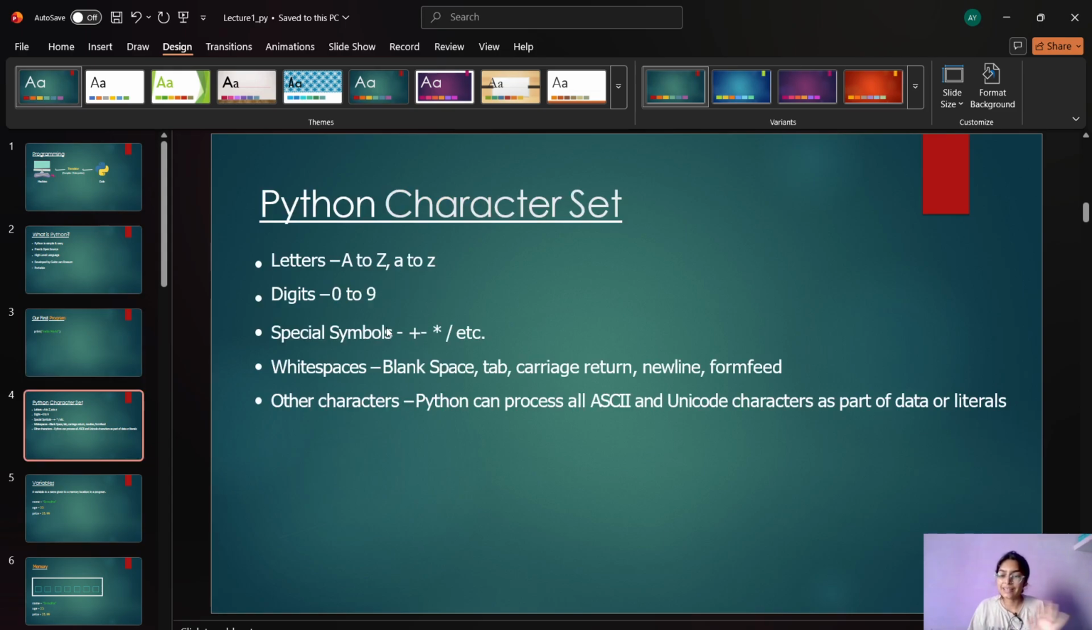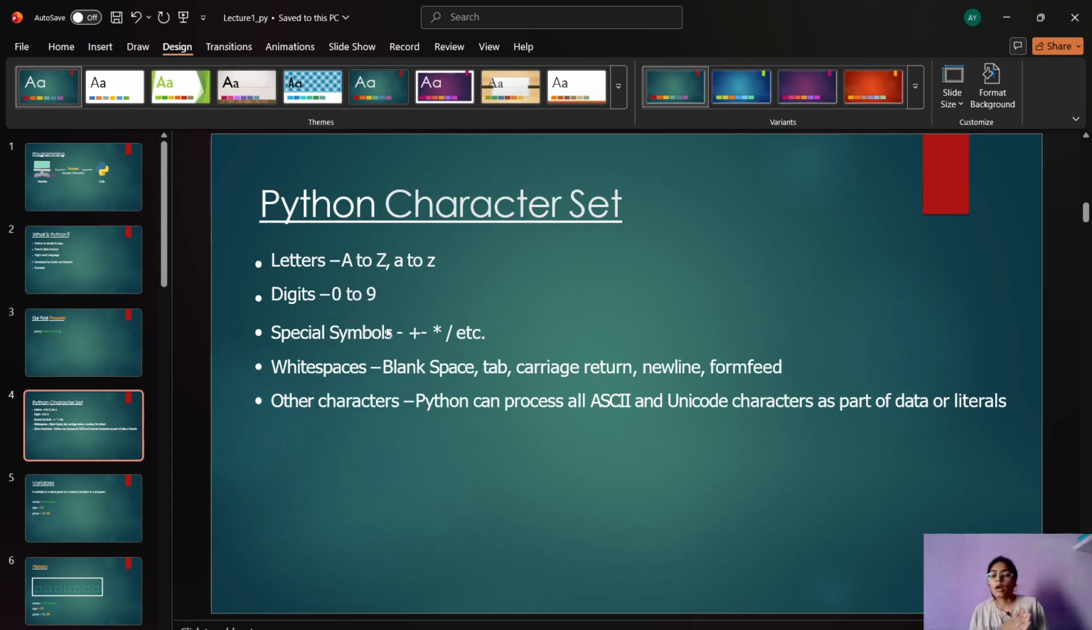Now, what is the Python character set? The Python character set includes letters A to Z and small a to z, all are involved, digits 0 to 9, all are involved, and all the special symbols. White spaces are blank space, tab, carriage return, new line, form feed. They are all considered white spaces. These are basic terms that you have to remember. Other characters: Python can process all ASCII and Unicode characters.